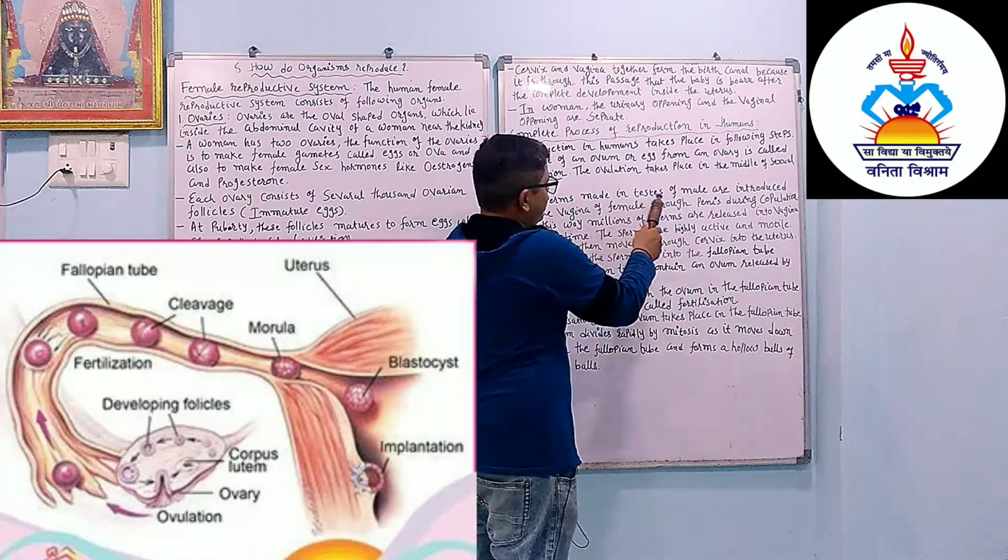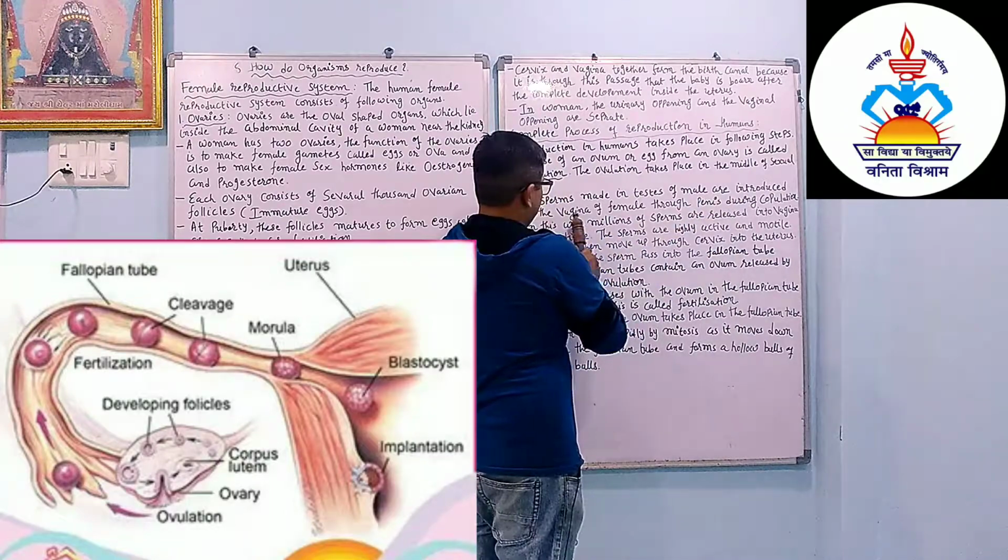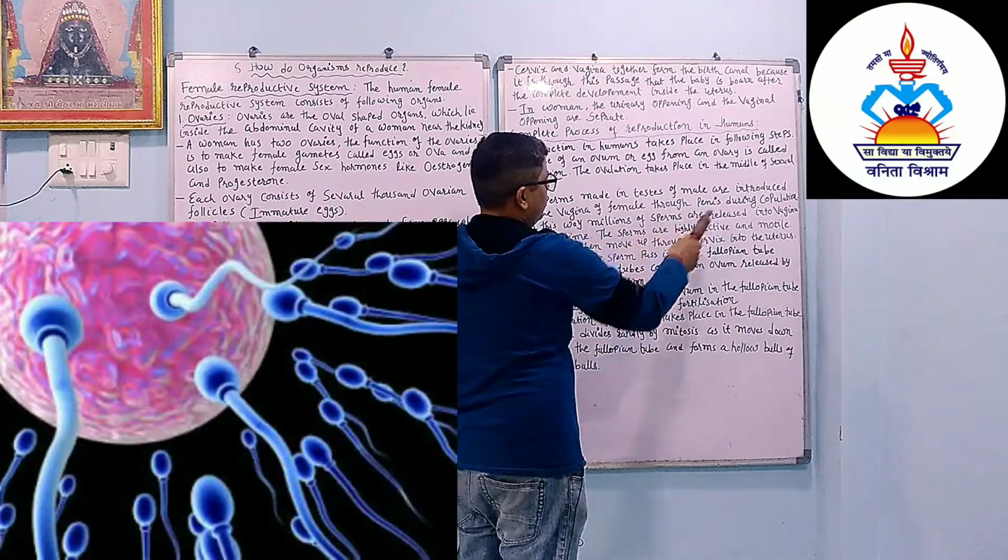The sperm made in the testes of the male are introduced in the vagina of the female through the penis during copulation.